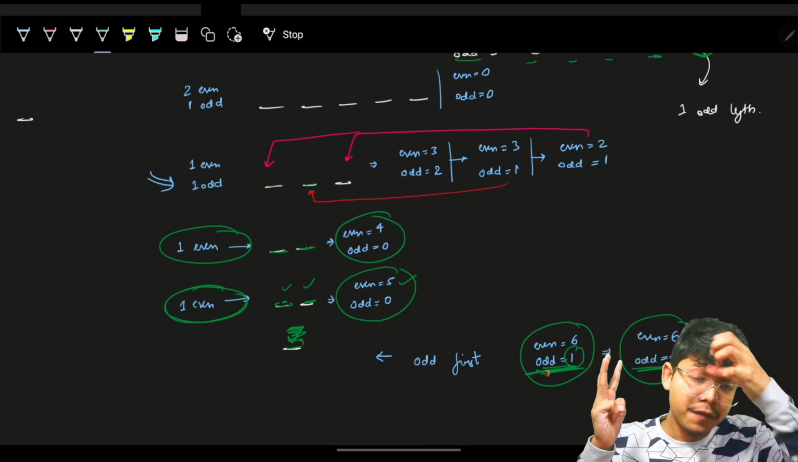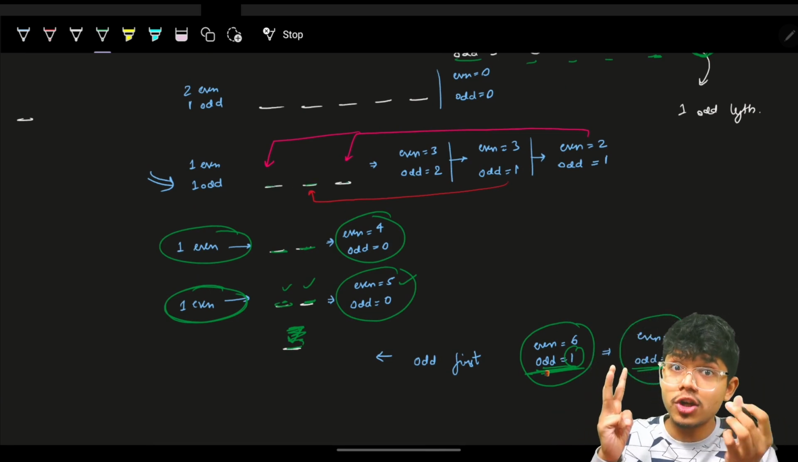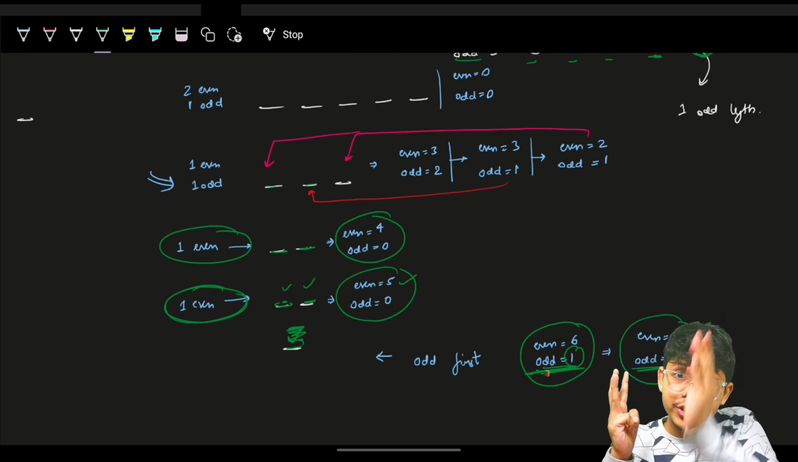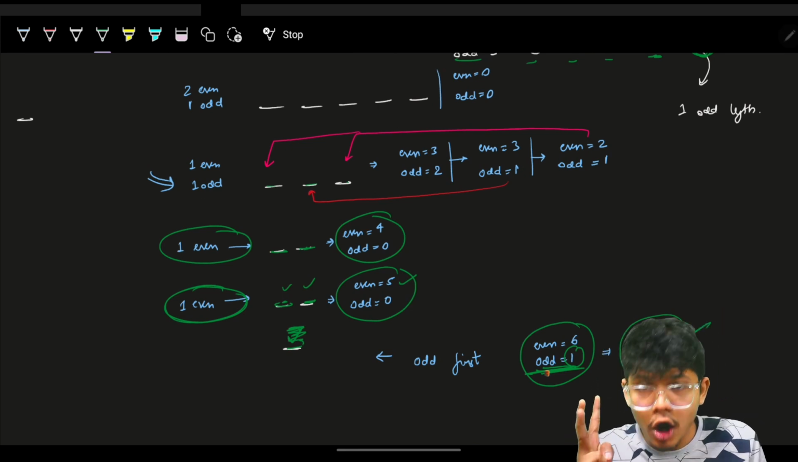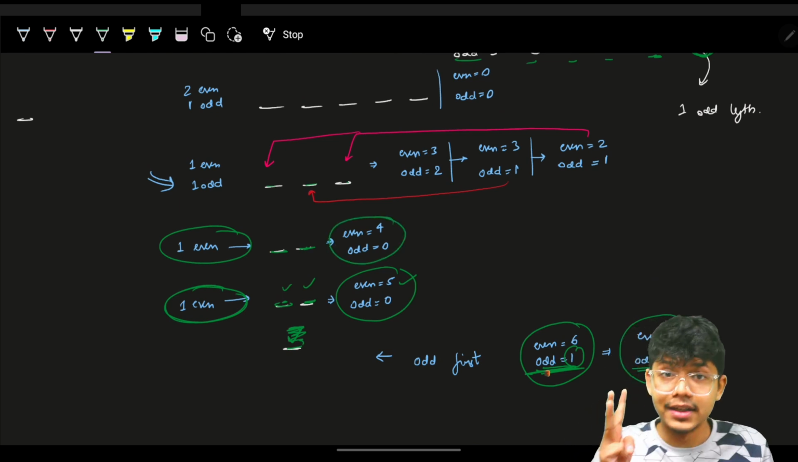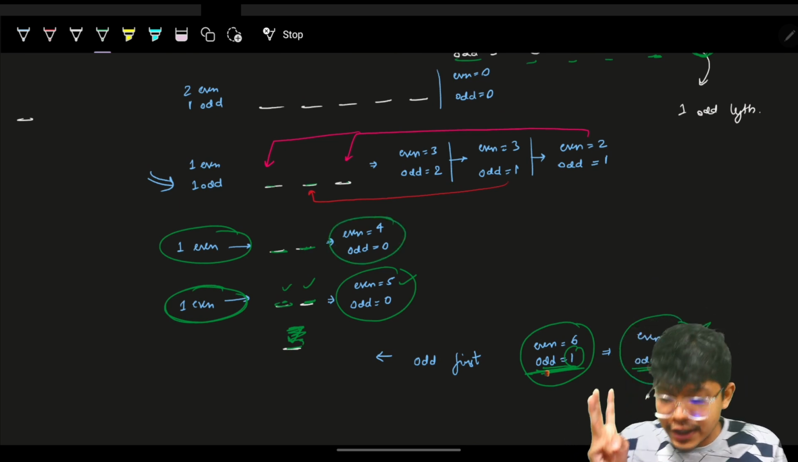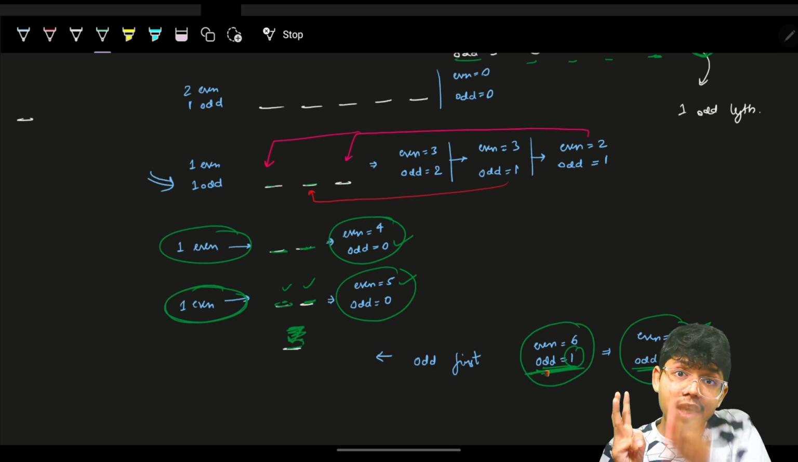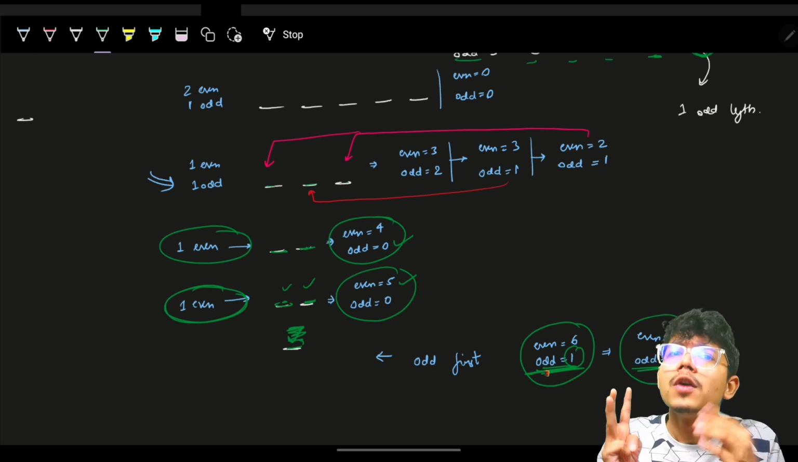Next length is 3. Firstly, check, because the next length is 3, which is an odd length. So for sure, 1 value you should keep in the middle. Do you have an odd value right here? If I had an odd value, I would have used that odd value to place in the middle. But right now, I don't have an odd value. What to do in this case?